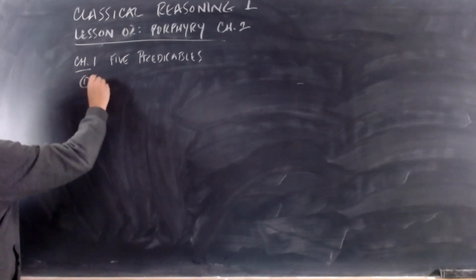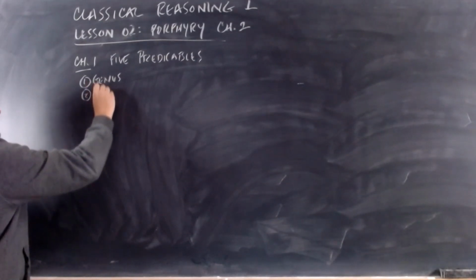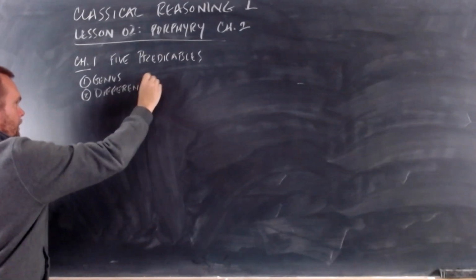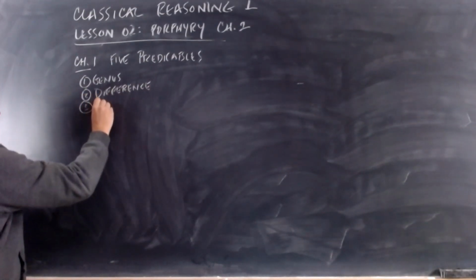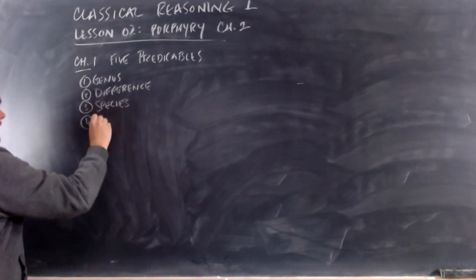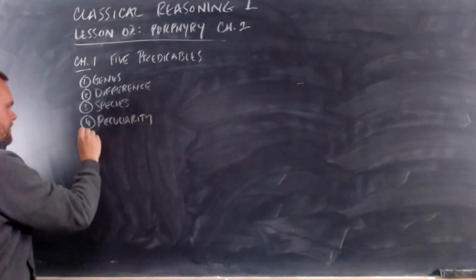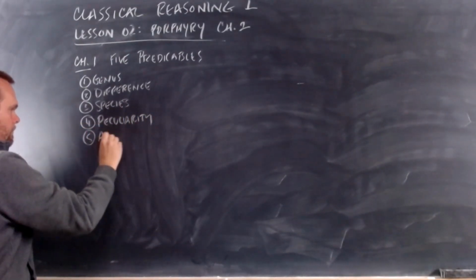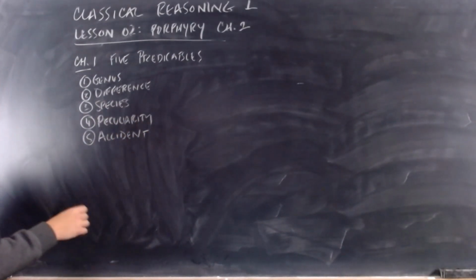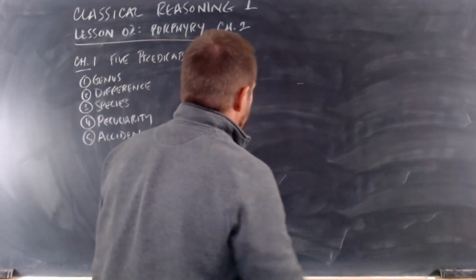The first one was genus. The second one was difference. Third was species. The fourth was peculiarity. And the fifth is accident. These are 5 different kinds of predicates, 5 different kinds of things that can be said about a subject.